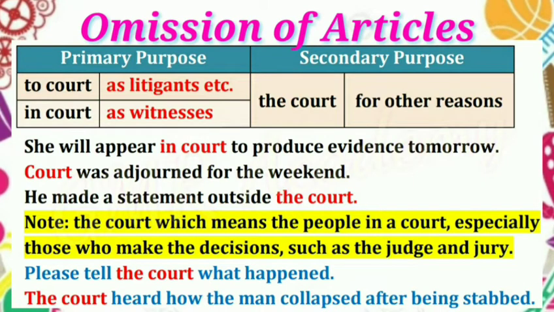If you observe these two examples, she will appear in court to produce documents or evidence tomorrow, which means here primary purpose to do something in court. So no article is used. Court was adjourned. Adjourned means to stop an official process for a period of time. So court was adjourned is primary purpose, doing something in court officially for the weekend.